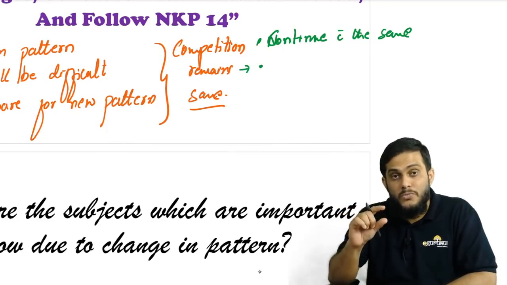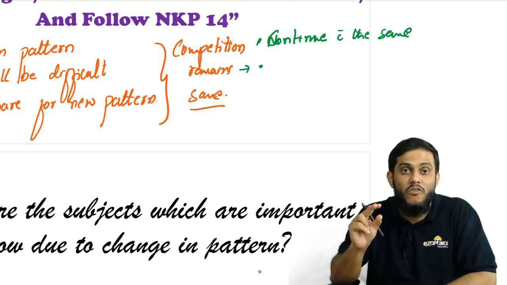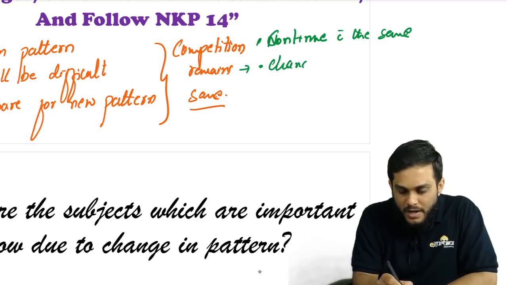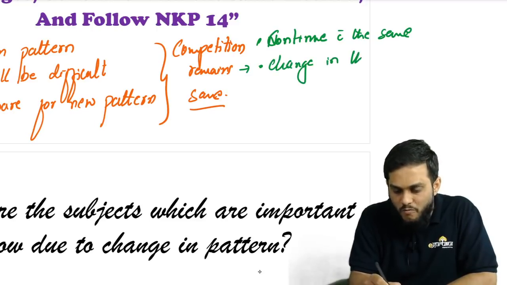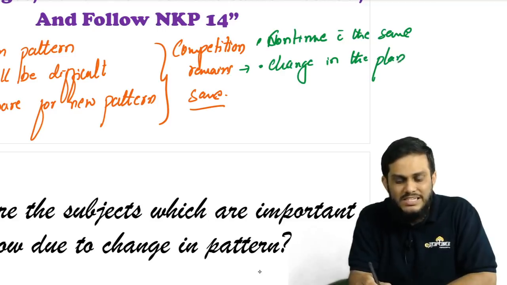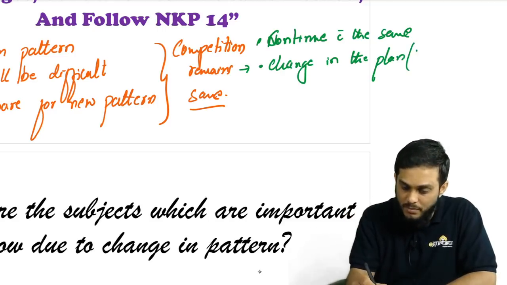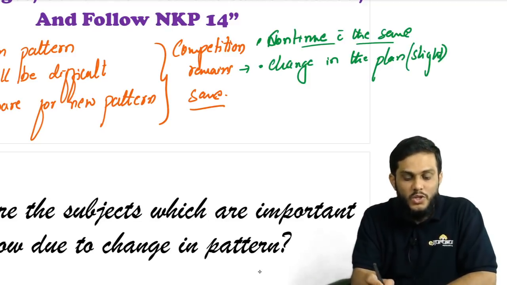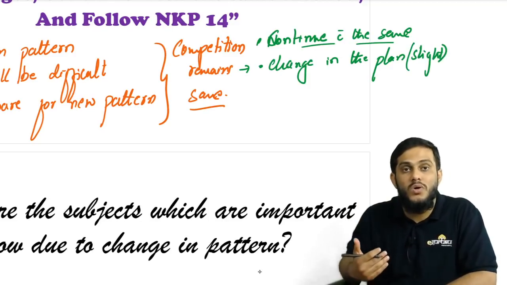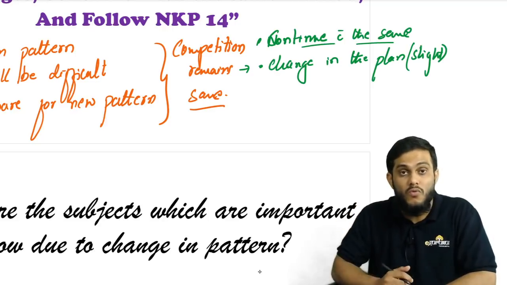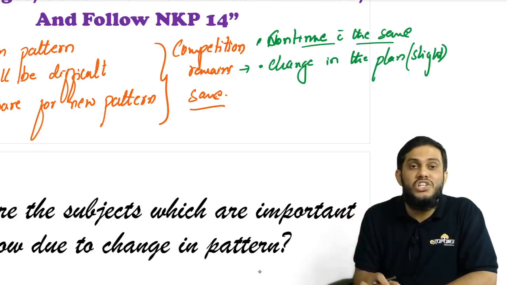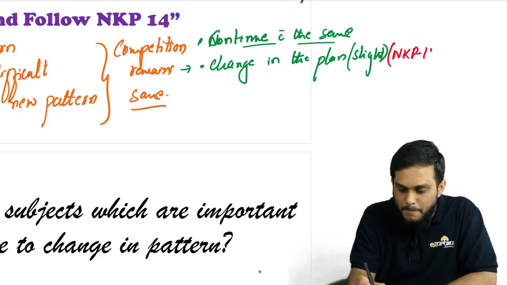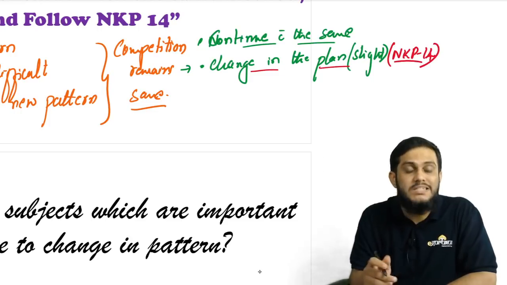Obviously, you have to change a little bit of your plan of preparation. Not a major change, just a slight change in the plan of preparation. Otherwise, continue with the same method of preparation that you have followed so far. Just a little change in the plan, and you will get it in my NKP 14. Right, what is the change of plan?